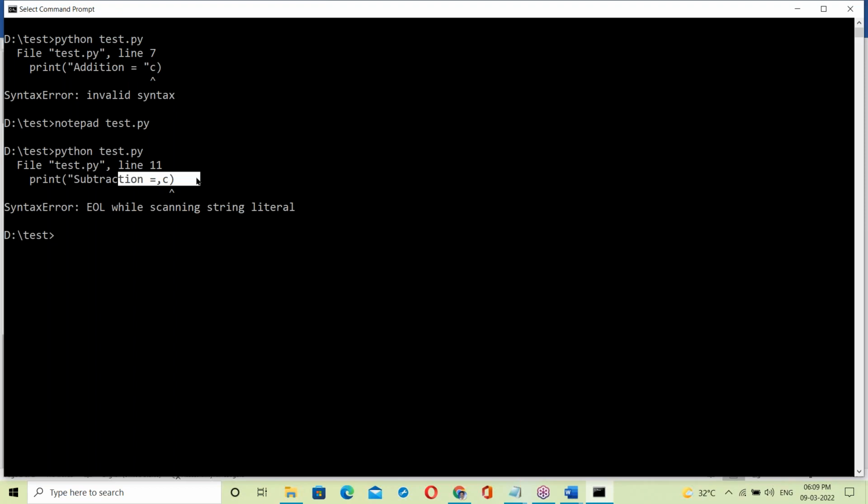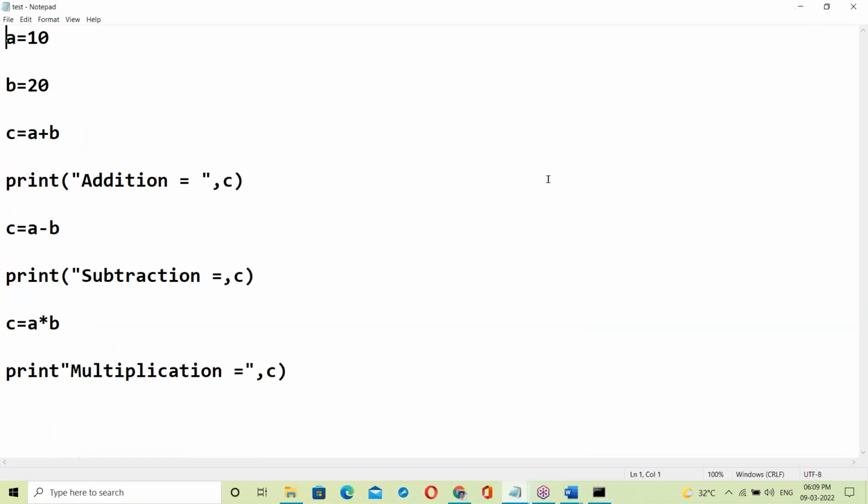The 7th line is corrected, but there is one more error. That means it is showing only one error. Actually, there are three errors, but it is showing only one error.